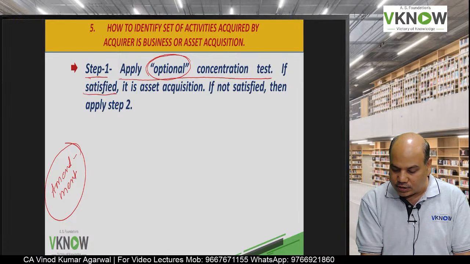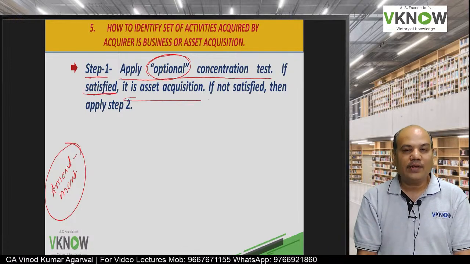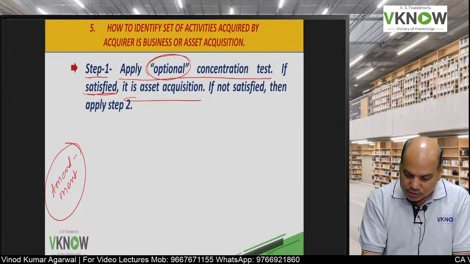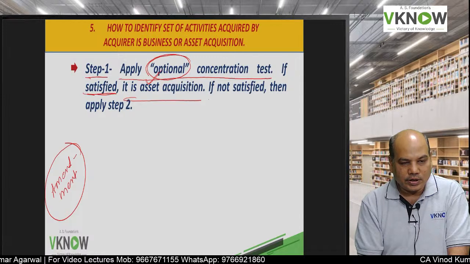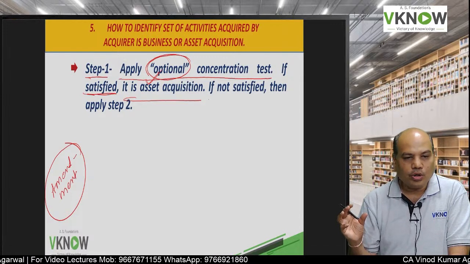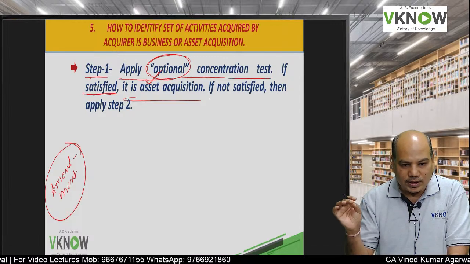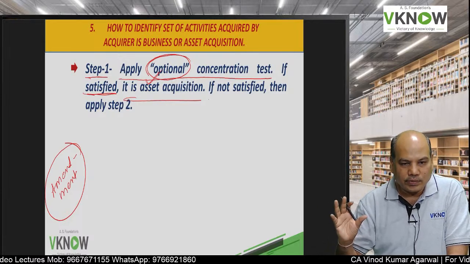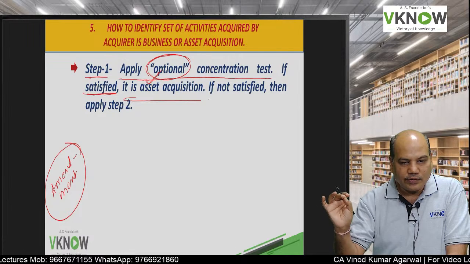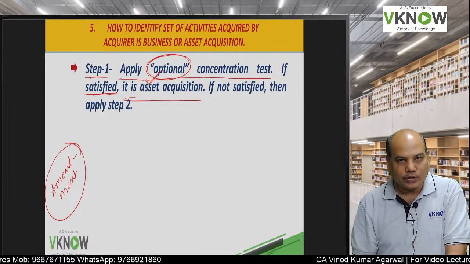If this test is satisfied, then it is an asset acquisition. We will discuss it in the next slide. First, apply the optional concentration test. Whether the majority of the payment that you are making as consideration is for one asset or a group of similar assets only. If that condition is satisfied, we will call it an asset acquisition.